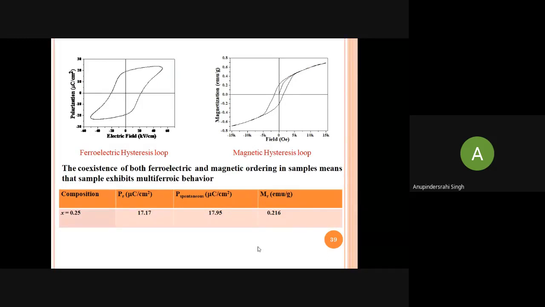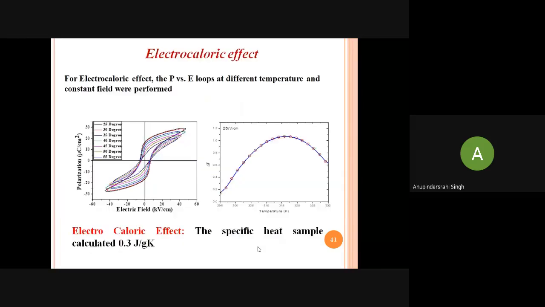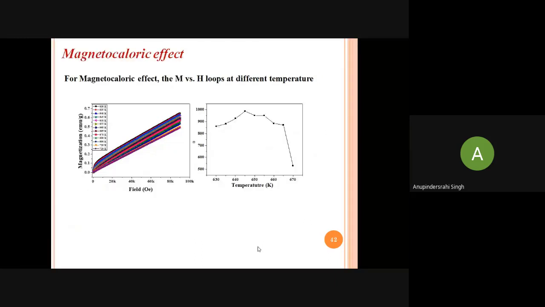Now we are showing that the multiferroicity is very small in this material. The loop shows not much change in polarization, but the electrocaloric effect is present in this material. The electrocaloric effect has a very fine range in this material, and the magnetocaloric effect is also present.